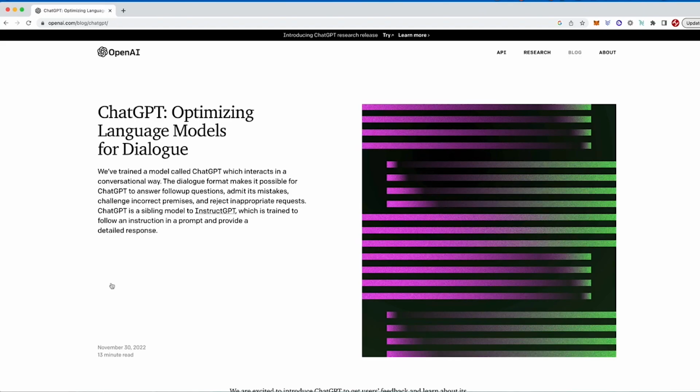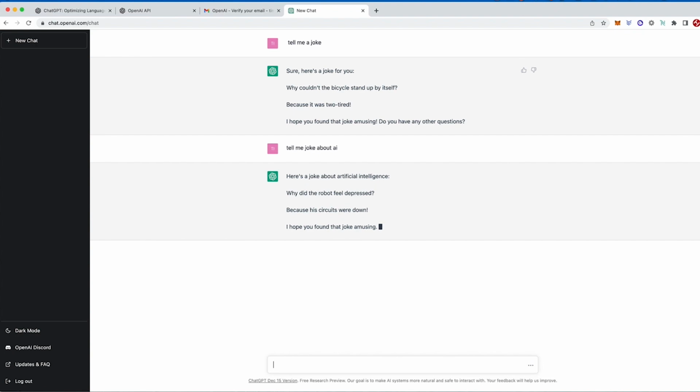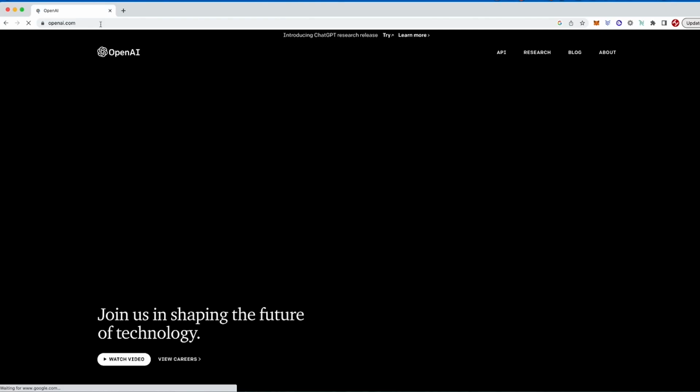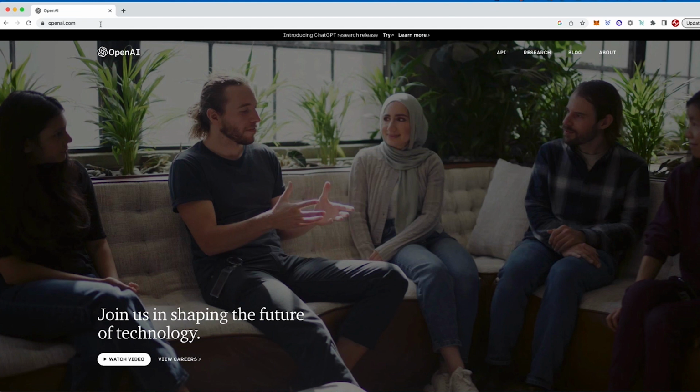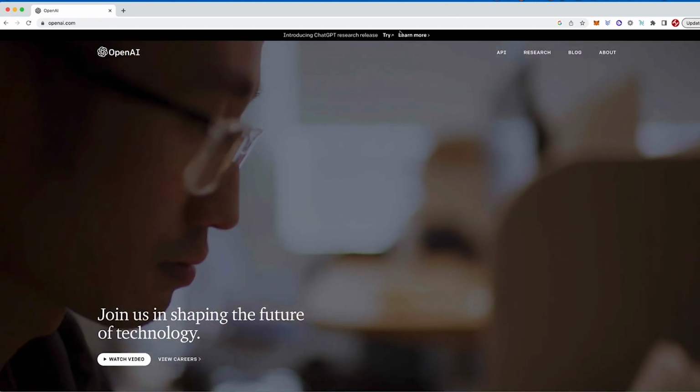Massive difference there. The GPT model is a transformer-based language model that has been trained on a large data set of text and can generate human-like text in a variety of languages. GPT models can be used for a variety of tasks, including language translation, language summarization, and language generation. OpenAI's ChatGPT is an extension of the GPT model that has been fine-tuned for the task of chatbot conversation. ChatGPT can be used for free.